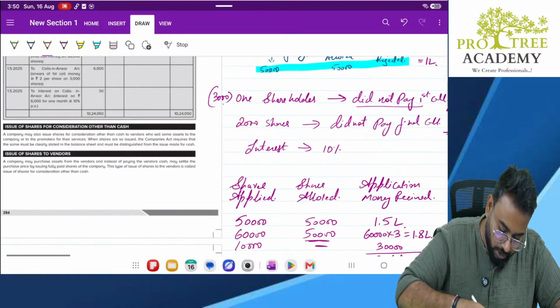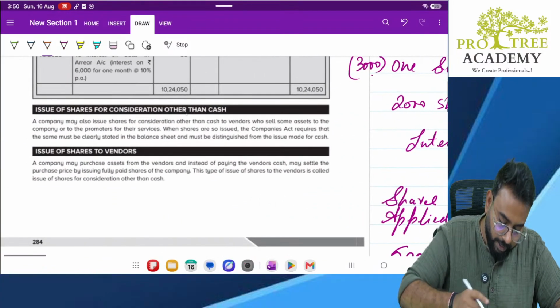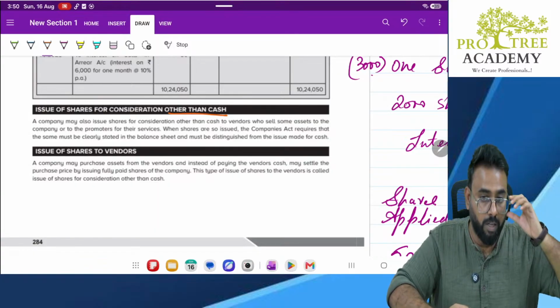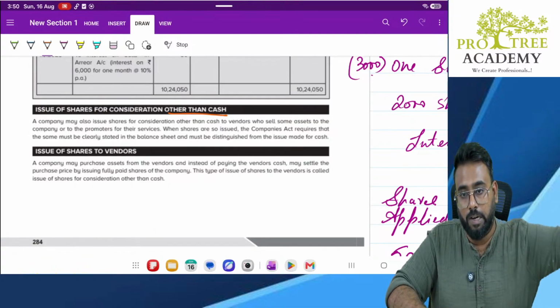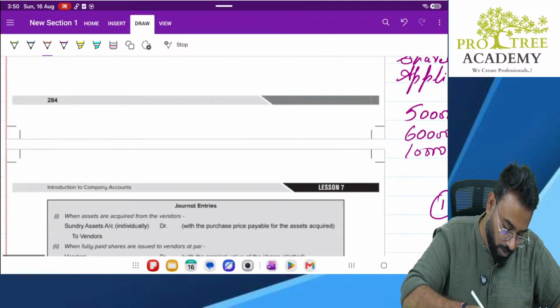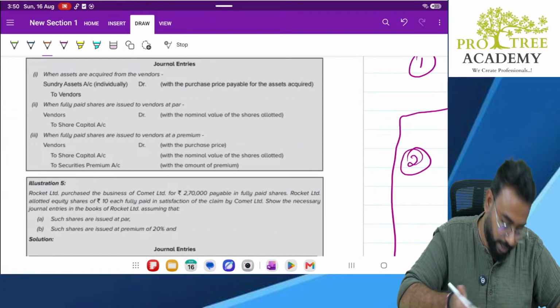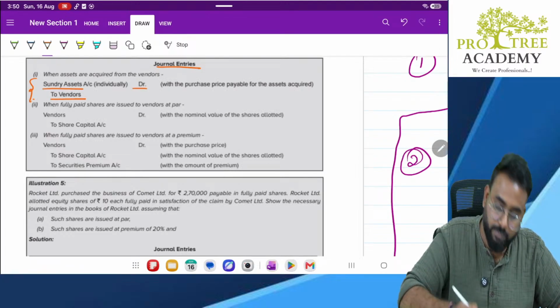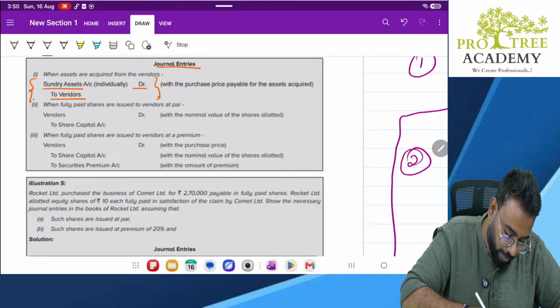Next, we are seeing issue of shares for other than cash. I told you shares can be issued in the beginning only. We have discussed it can be issued for cash, or it can be issued to vendors, suppliers, or your promoters for free. So what are the journal entries? Sundry assets account debit to vendors account. This is when we actually purchase an item, correct?